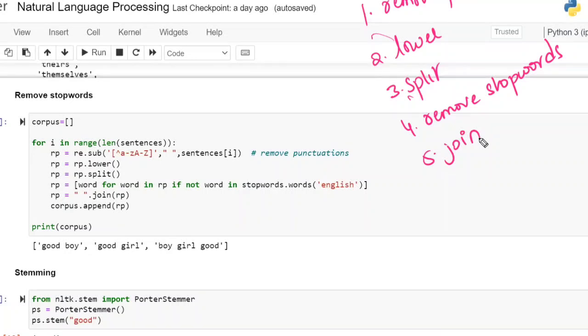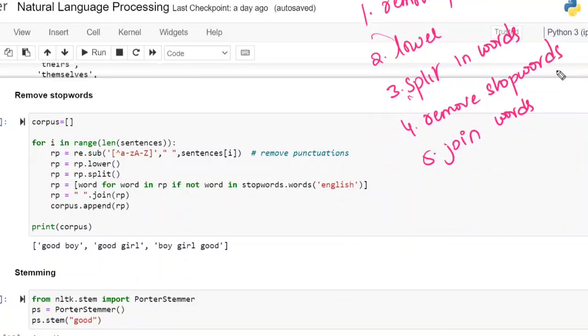The first line removes the punctuation. The second one is lowering. The third one is splitting the data into words; the sentence is split into words. Then it applies the removal of the stop words. After that, it joins the words again, because we want the original sentence. Stop words are words in format, so to apply the stop words, if sentences were there we could give the sentence directly, but since words are there, first we have to give the input as words.